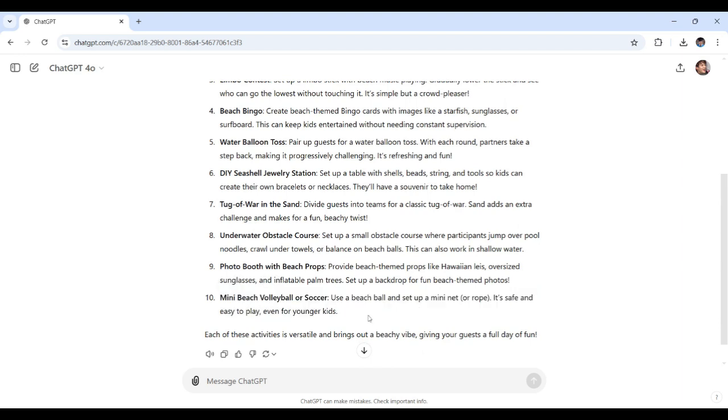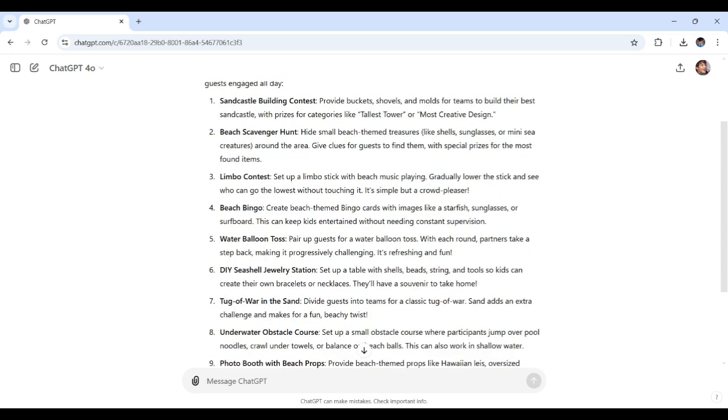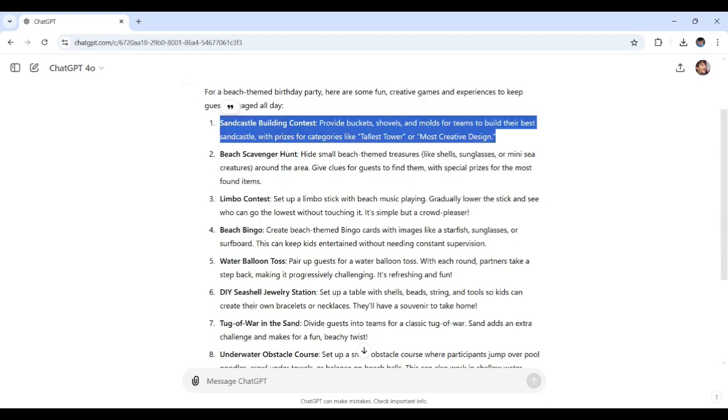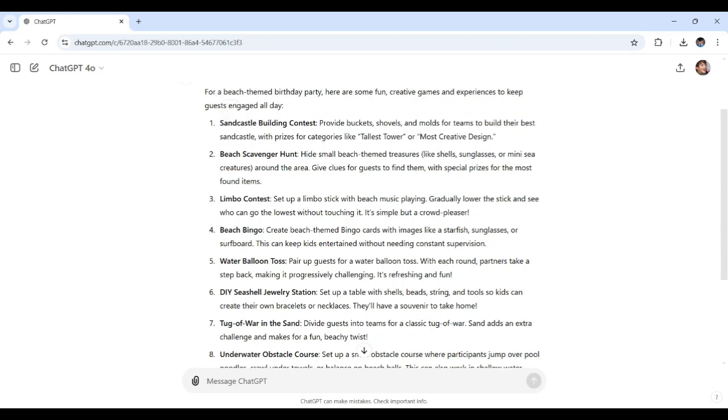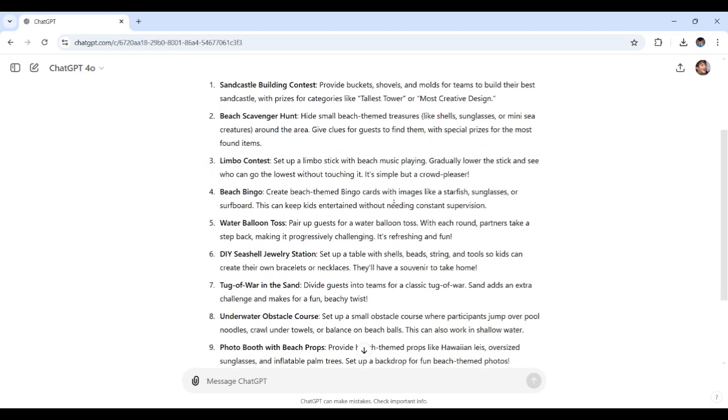Alrighty. So, adding beach ball games, water inspired challenges, and maybe, just like I said, a sand castle competition right here will definitely bring that beach atmosphere to life. With these extra ideas, we're sure to keep guests engaged and having a blast all day long.